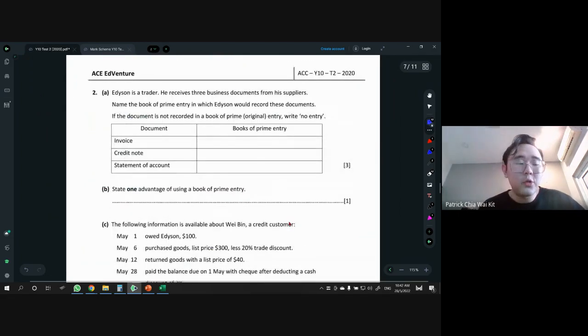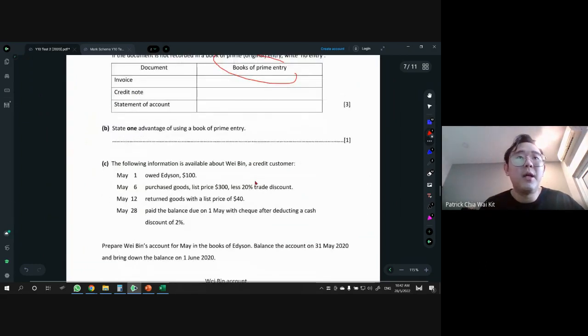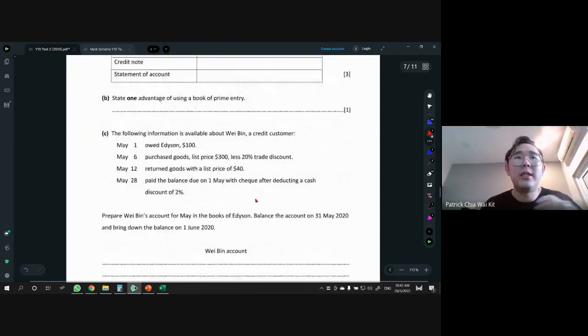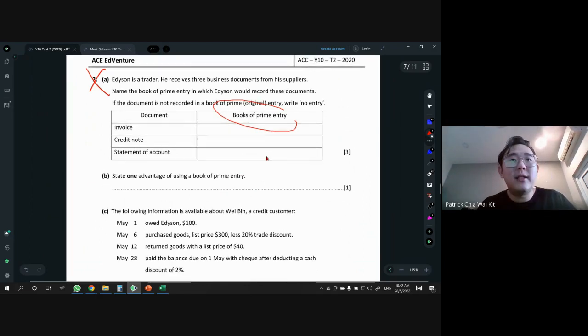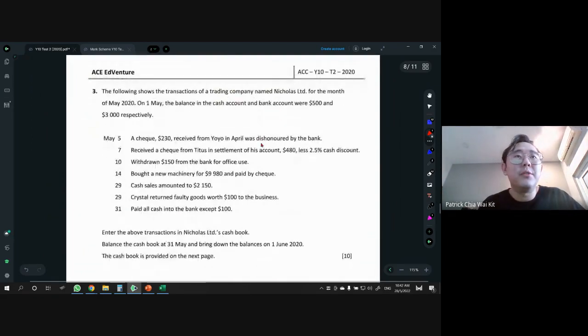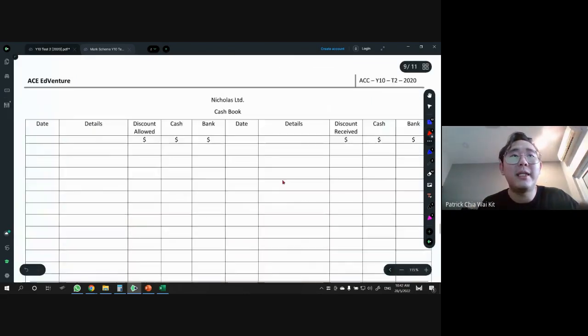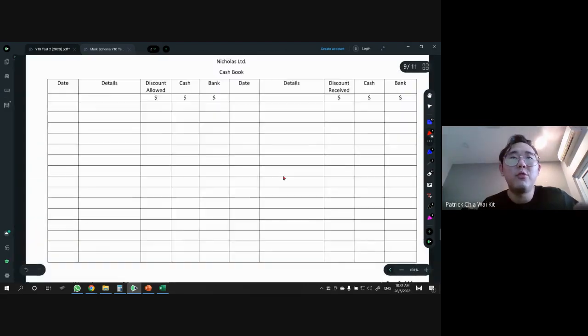For question number 2, because we have not learned books of prime entry, we are going to skip the whole question number 2 totally. So this one skip, no need to do. I already mentioned in the message that you don't need to do question number 3. Sorry, question number 3. Then we have a cash book question. So of course we have to do cash book.